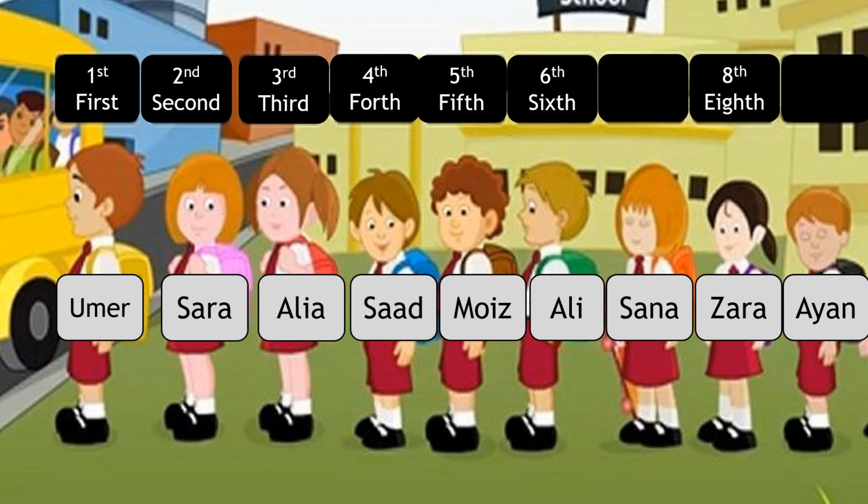Now tell me the place of Sana. On which place Sana is standing? Sana is standing at the 7th place. Then Zara is standing. And Zara is standing at the 8th place. Then Ayan is standing. Can you tell me the place of Ayan? What comes after 8th? Next one is 9th. Ayan is standing at the 9th place.